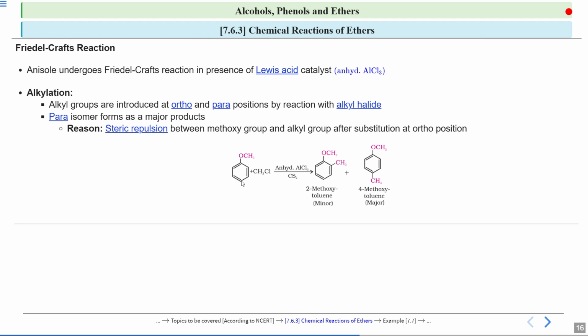The reason is the steric repulsion between this methoxy group and this alkyl group after substitution at the ortho position. So there will be steric repulsion between these two groups, and that is why this is the minor one. And if this alkyl group gets attached at the para position, then this steric repulsion factor gets eliminated. So you will see this is the major product.